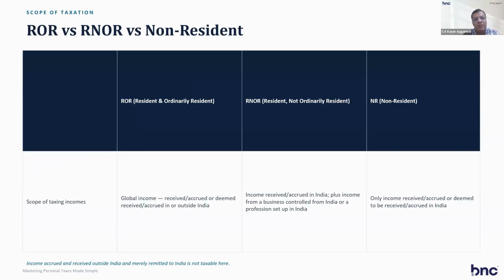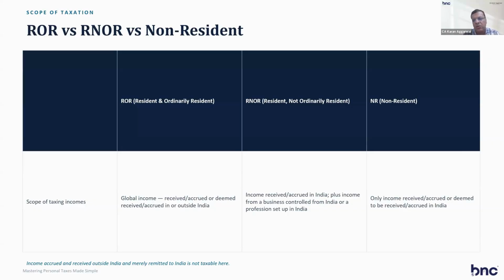So for a resident person earning income in the US or Saudi, all his global income will be taxable by the Indian government if he is a resident. If he is a resident but not ordinarily resident, then all income accrued or received in India, plus income from a business controlled from India or a profession set up in India, will be taxable in India.